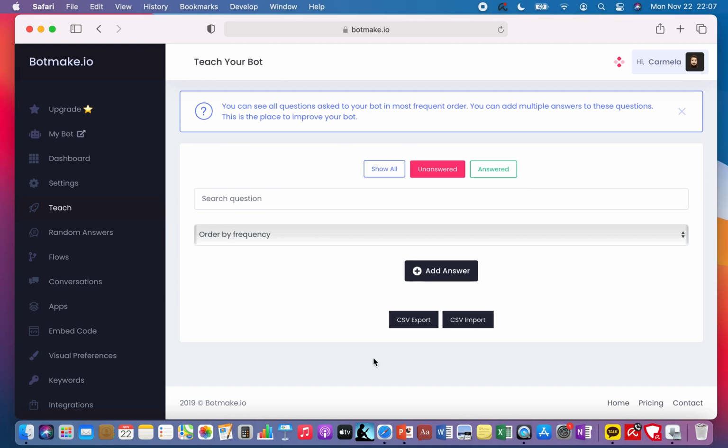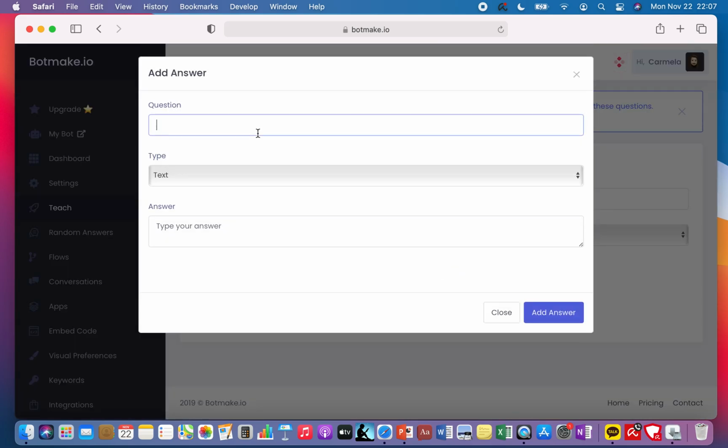Well, basically, the first thing that you will do is to go to botmake.io website and assume that you have created or registered on the website. And when it's the time for you to teach your chatbot, simply go to teach, and then click the add answer icon. So let's type here one possible question that the user might ask the chatbot.